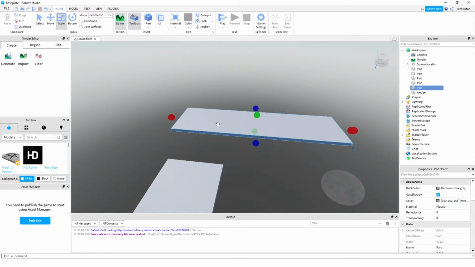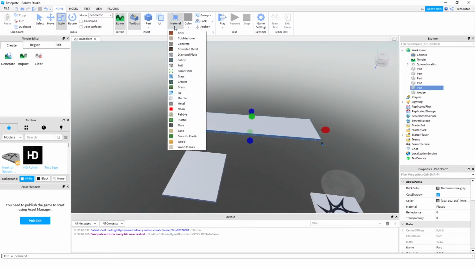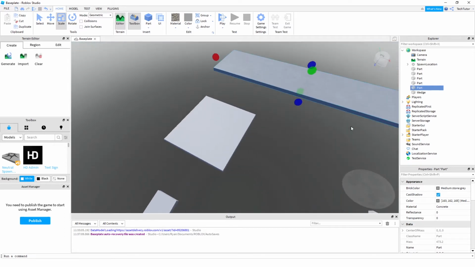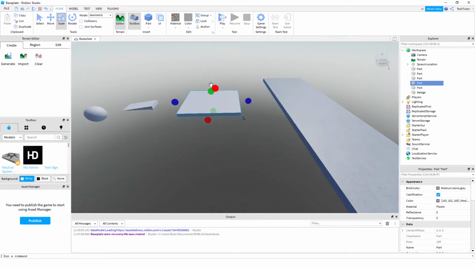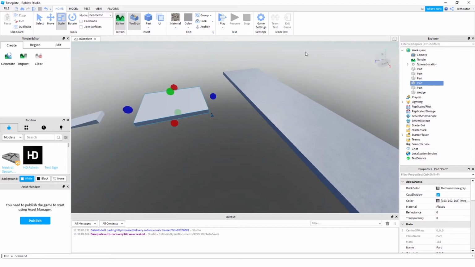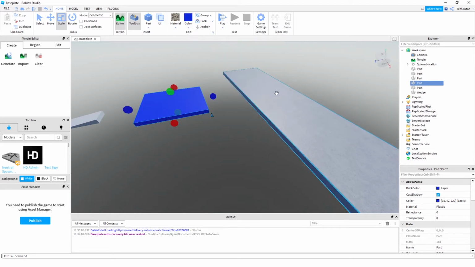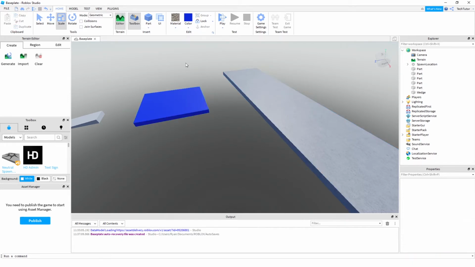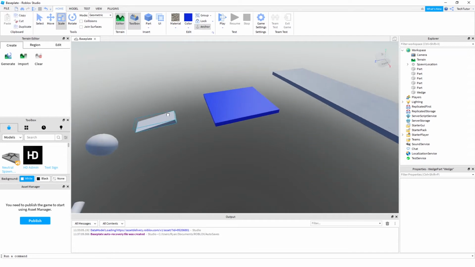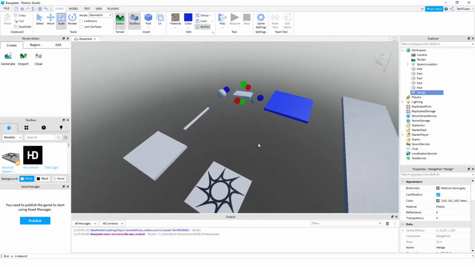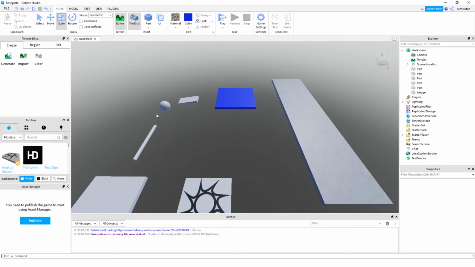One last thing I almost forgot too is you can actually change the material. So this used to just change the appearance, but now it also will apply properties to this. So for the first tutorial we're doing here, it's not as important. And again, you can also change the color of these items too, so we can make this blue if we wanted to. Again, don't forget to anchor your items. I almost did again. Okay, and so now again, we have enough blocks for the user to kind of jump onto just to showcase a very basic obstacle course.